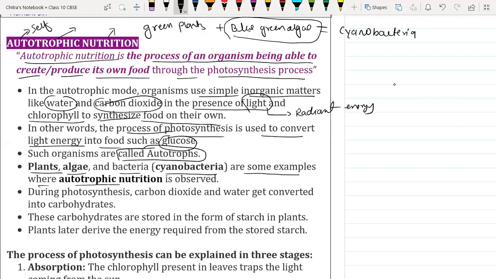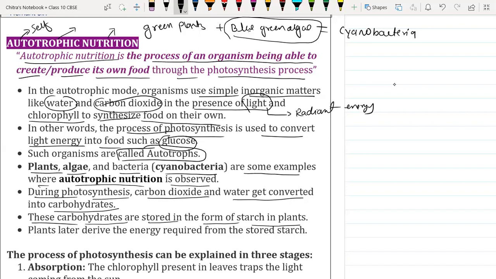During photosynthesis, carbon dioxide and water get converted into carbohydrate. That carbohydrate is nothing but a hydrocarbon compound. Somewhere oxygen is also present, but they are derivatives of hydrocarbons. These carbohydrates are stored in the form of starch in plants. Very important: carbohydrate is stored in the form of what? Starch in a plant. And starch is nothing but a complex carbohydrate, you can say.